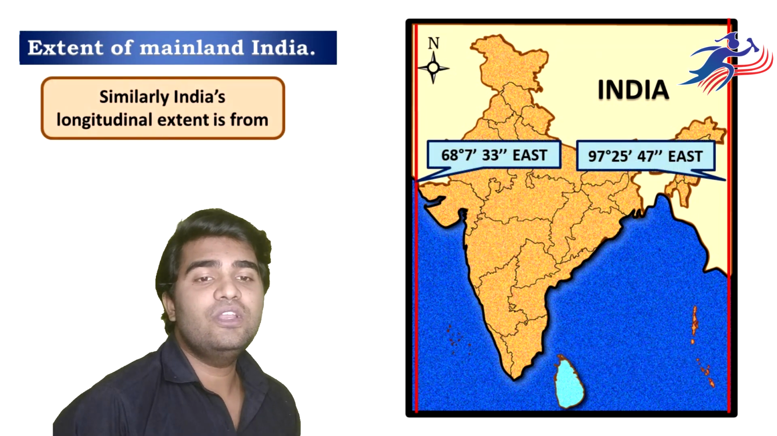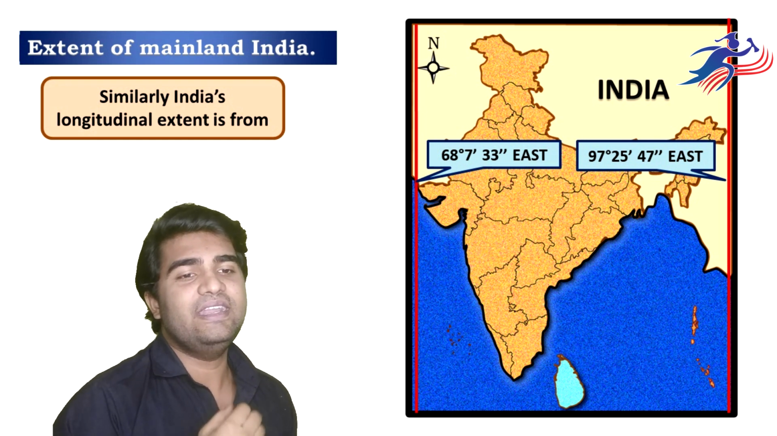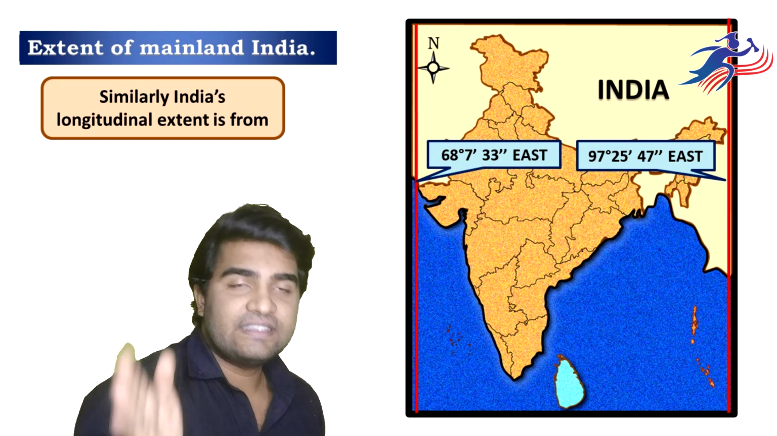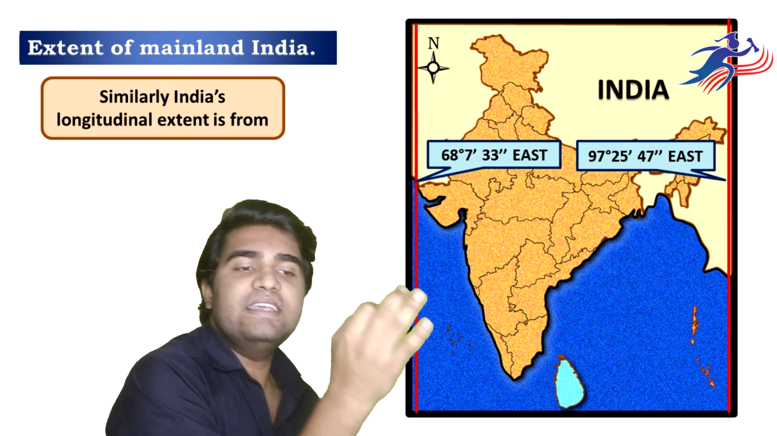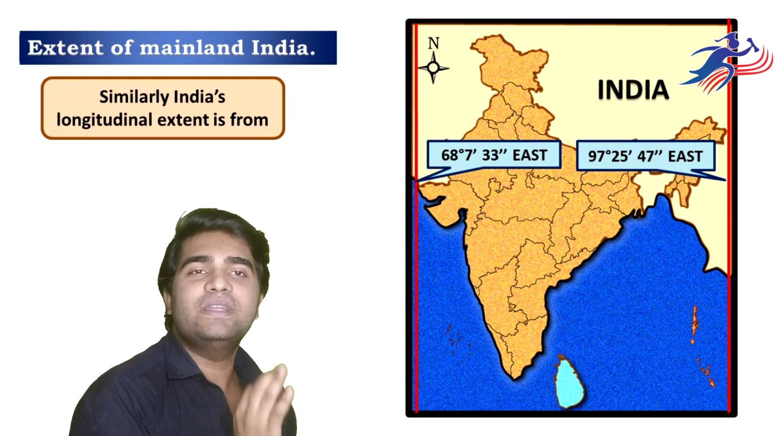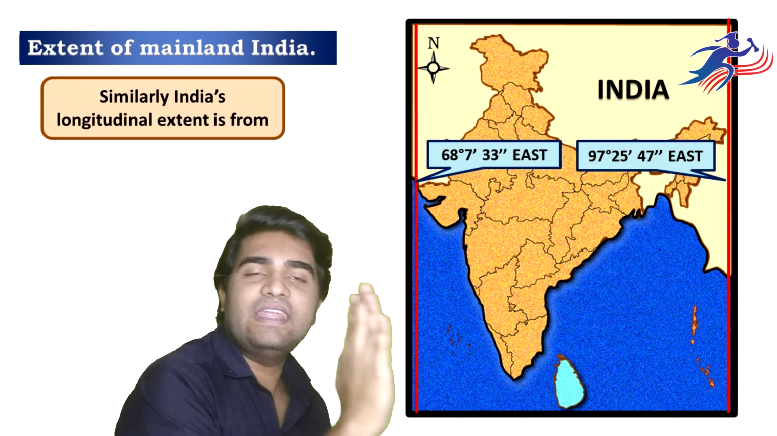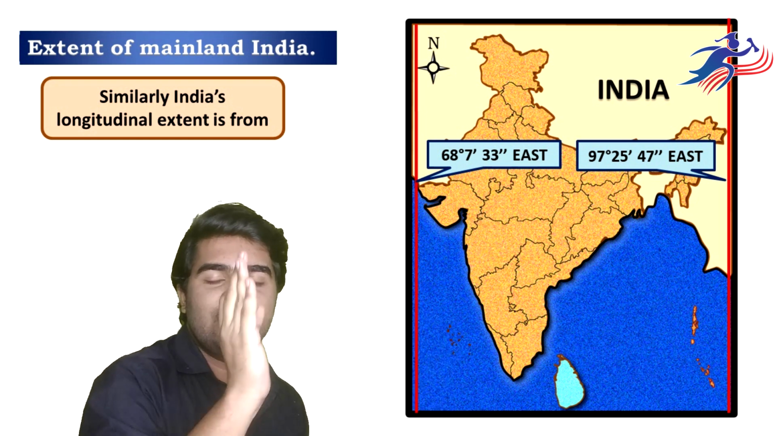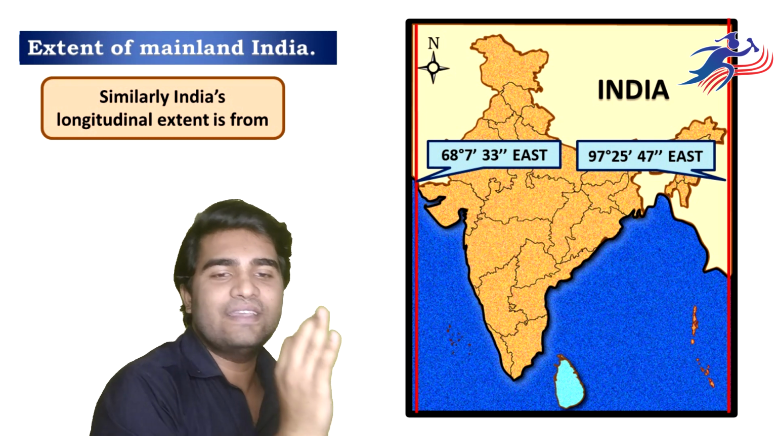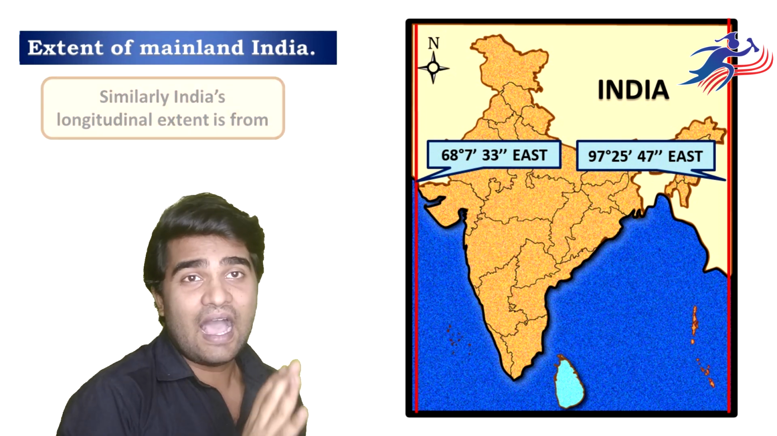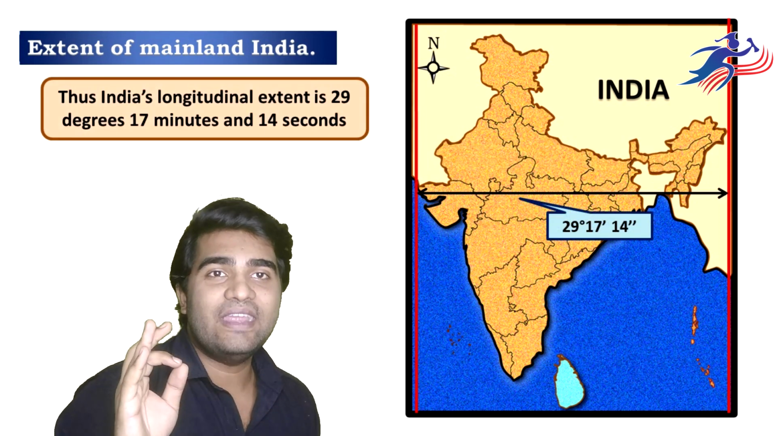Now we are moving to the longitudinal extent of India. So similarly, the longitudinal extent of India starts at 68 degrees 7 minutes 33 seconds east till 97 degree 25 minutes 47 seconds east. It starts at 68 degrees and ends at 97 degrees. Similarly, the total longitudinal extent of India is 29 degrees 17 minutes and 14 seconds. I hope I'm clear with the extent location of India.